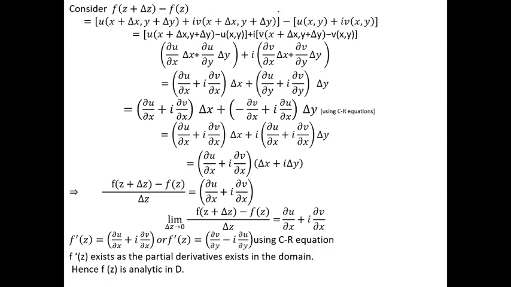Now separate the real part and the imaginary part. This is the real part, plus the imaginary part, which is i times v(x + Δx, y + Δy) - v(x, y).